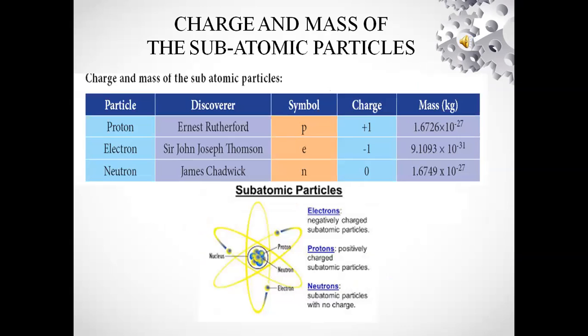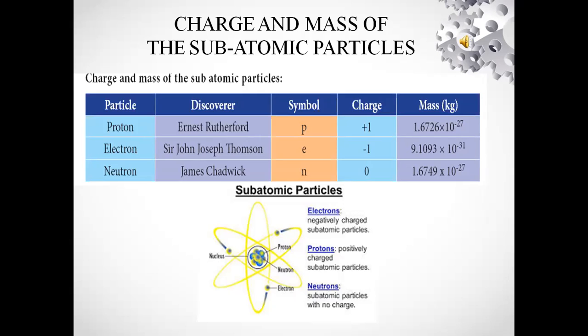Next, charge and mass of the subatomic particles. The subatomic particles' charges and masses are given in the table. We already know that the subatomic particles are proton, electron, and neutron. Proton was discovered by Ernest Rutherford, electron by Sir John Joseph Thomson, and neutron by James Chadwick.